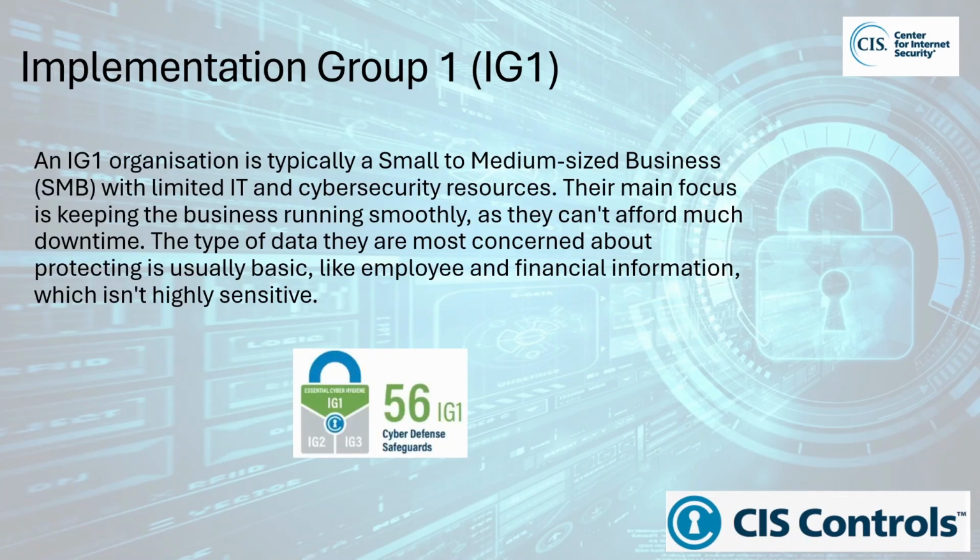An IG1 organization typically is a small to medium-sized business, otherwise known as an SMB, with limited IT and cybersecurity resources. Their main focus is keeping the business running smoothly as they can't afford much downtime. The type of data they are most concerned about protecting is usually basic, like employee and financial information, which isn't so highly sensitive. Safeguards selected for IG1 should be able to be implemented with limited cybersecurity expertise and aim to thwart general non-targeted attacks.